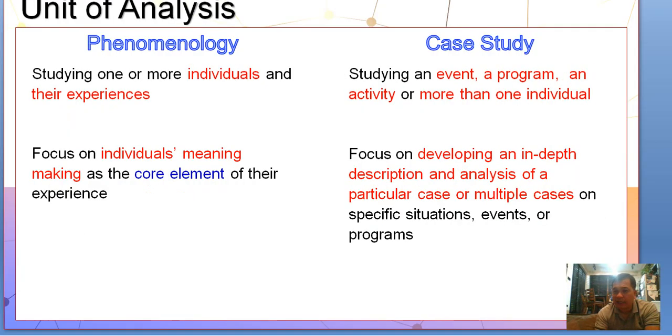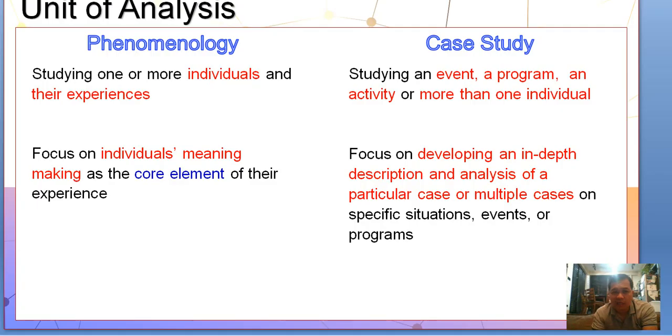Then the units of analysis. When you talk about phenomenology, studying one or more individuals and their experiences. It focuses on individuals' meaning making as the core element of their experience. So in phenomenology, we're looking into the meaning that is derived from the individuals, the core element, which is their experience.